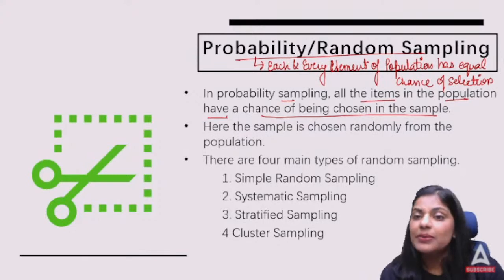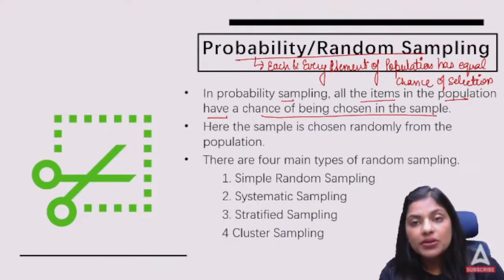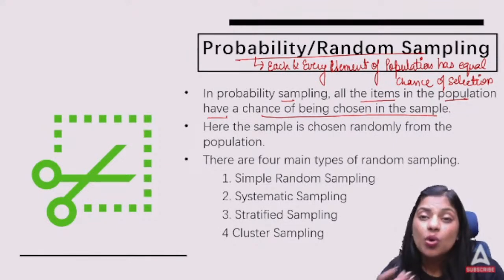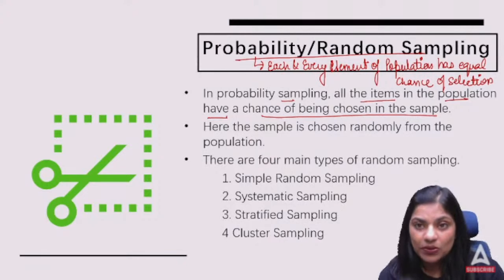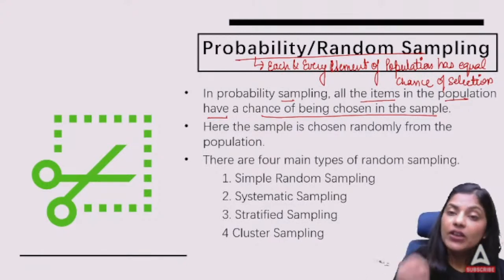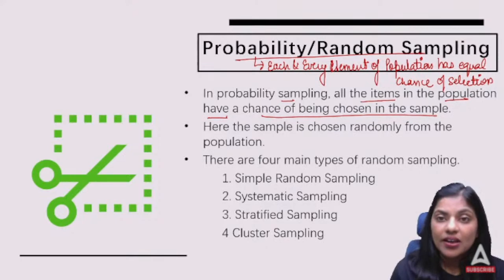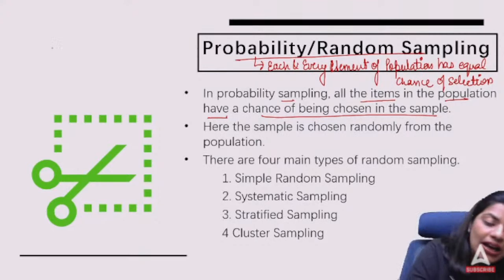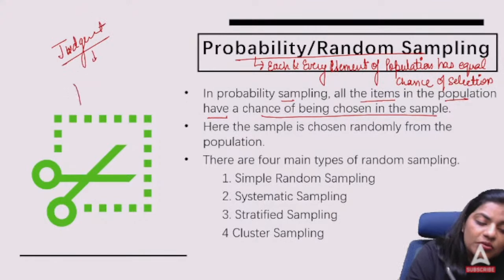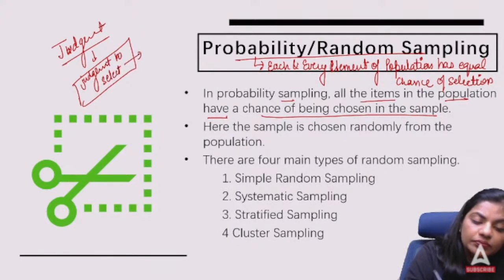So in case of random sampling, there is no standard mechanism. The sample can be chosen from the population, and there is no logic or rule with respect to it, right? So every person, every non-living creature has an equal chance of being selected when we talk about probability or random sampling. I told you in case of judgmental sampling, that's not the case. In judgmental sampling, we use judgment to select the sample.